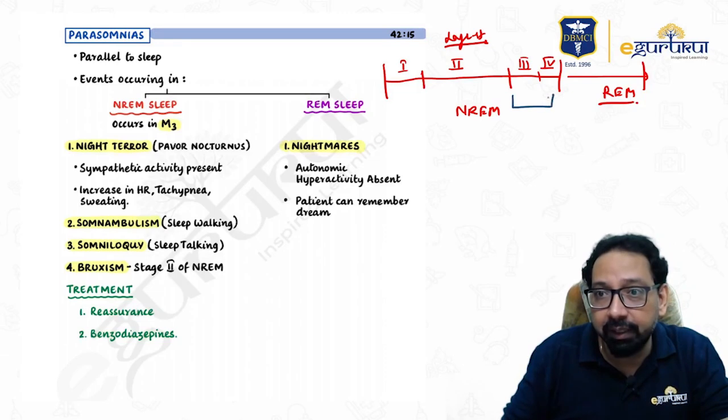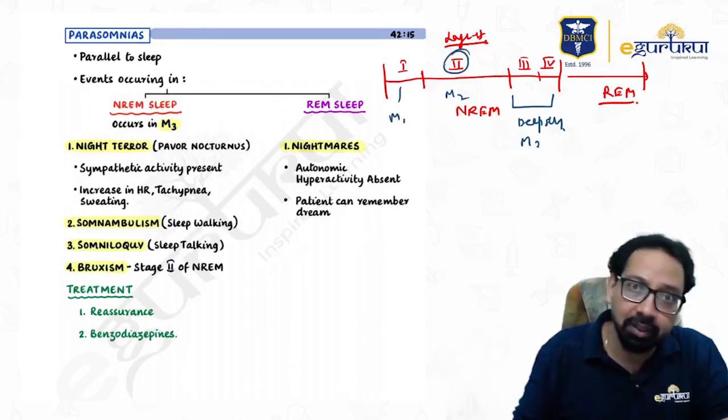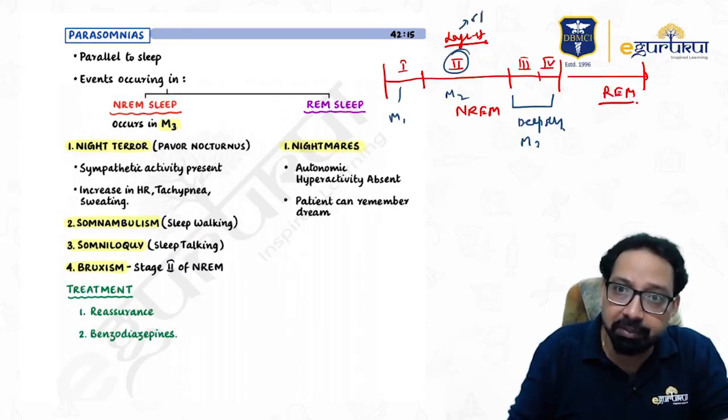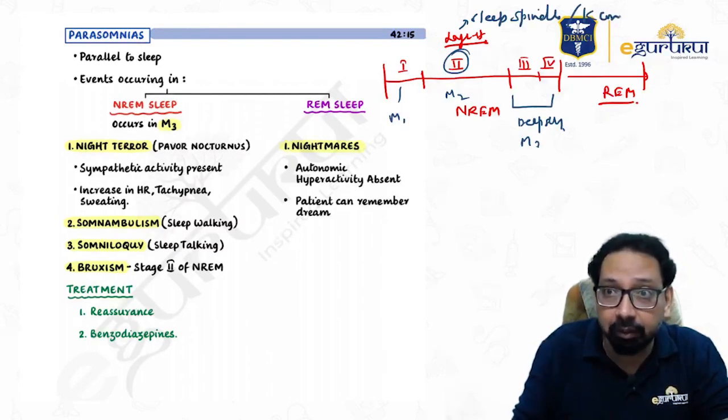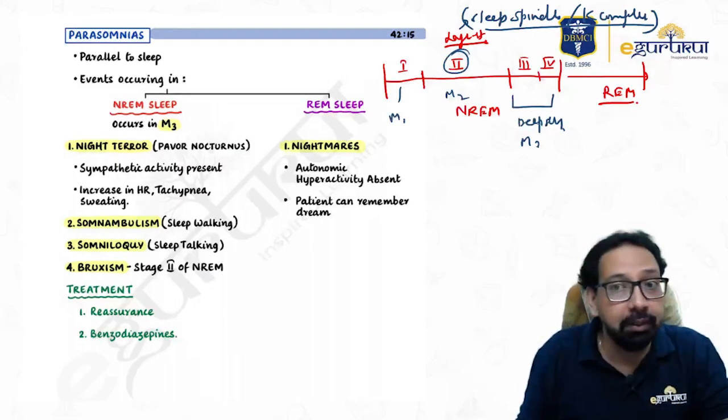These are deep sleep. Now it is called M3. Stage 1 is M1, stage 2 is M2. The question is asked, stage 2 is the largest and there is the stage 2 sleep spindle. Sleep spindle, K complex. K complex or sleep spindle is found in which stage? Stage 2. Stage 3 and stage 4, yes, these are deep sleep, also called M3.